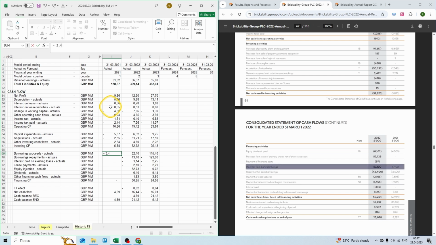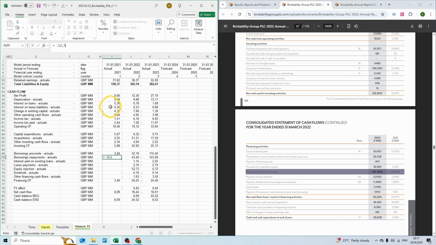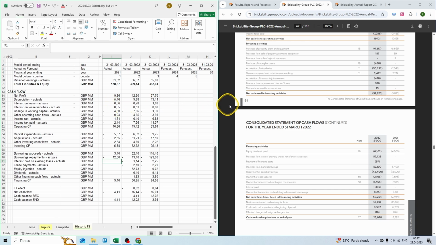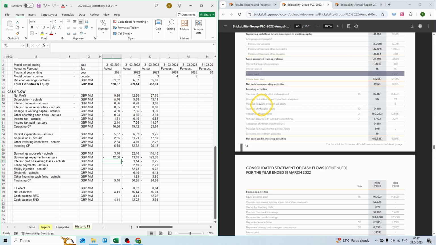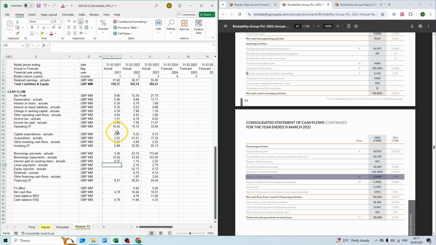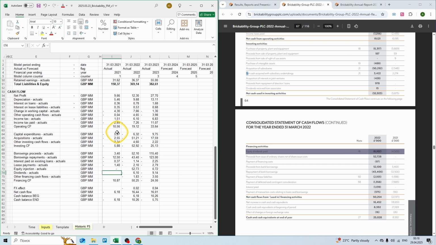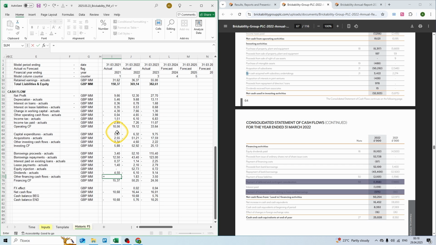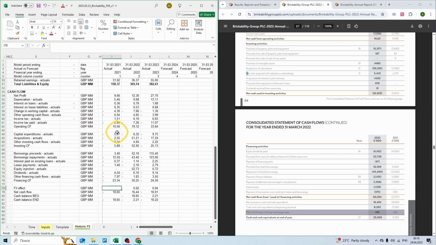Then we have borrowing proceeds of 3.4 million, repayments of 12.5 million. You remember we have interest paid in operating cash flow of 0.4 million. Then lease payments of 1.4 million. We had no equity injection, then dividends of 4.5 million. And other financing cash flows, we have 7.9 million and 90,000. And then we have Forex effect of 26,000.